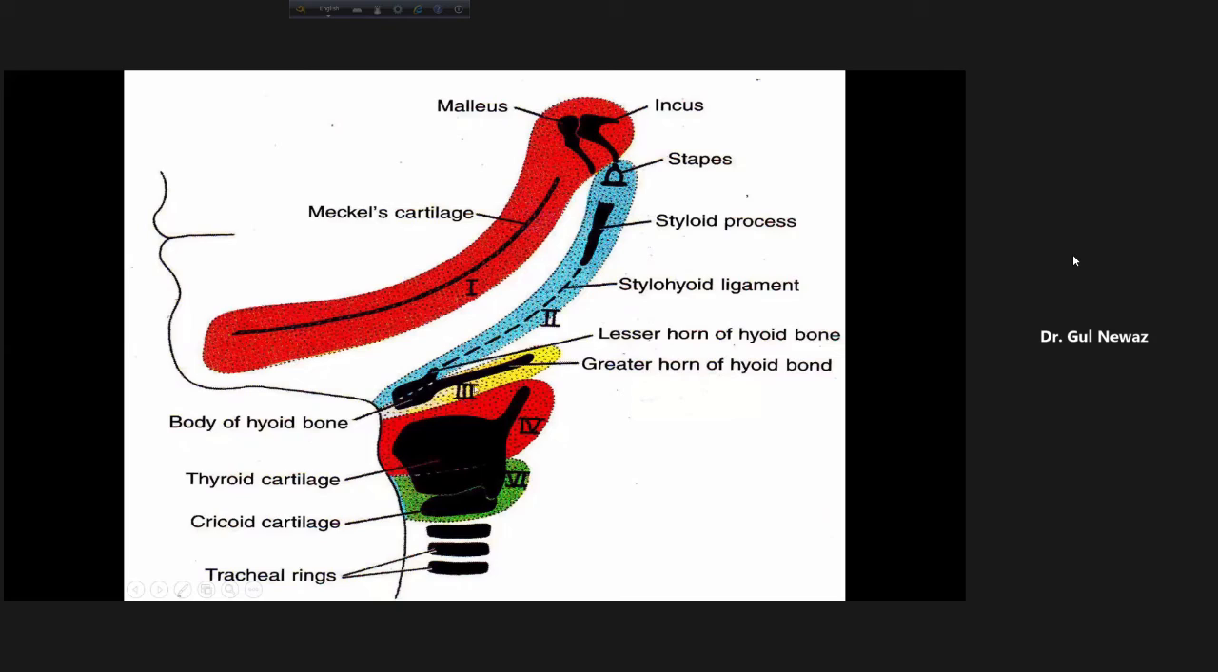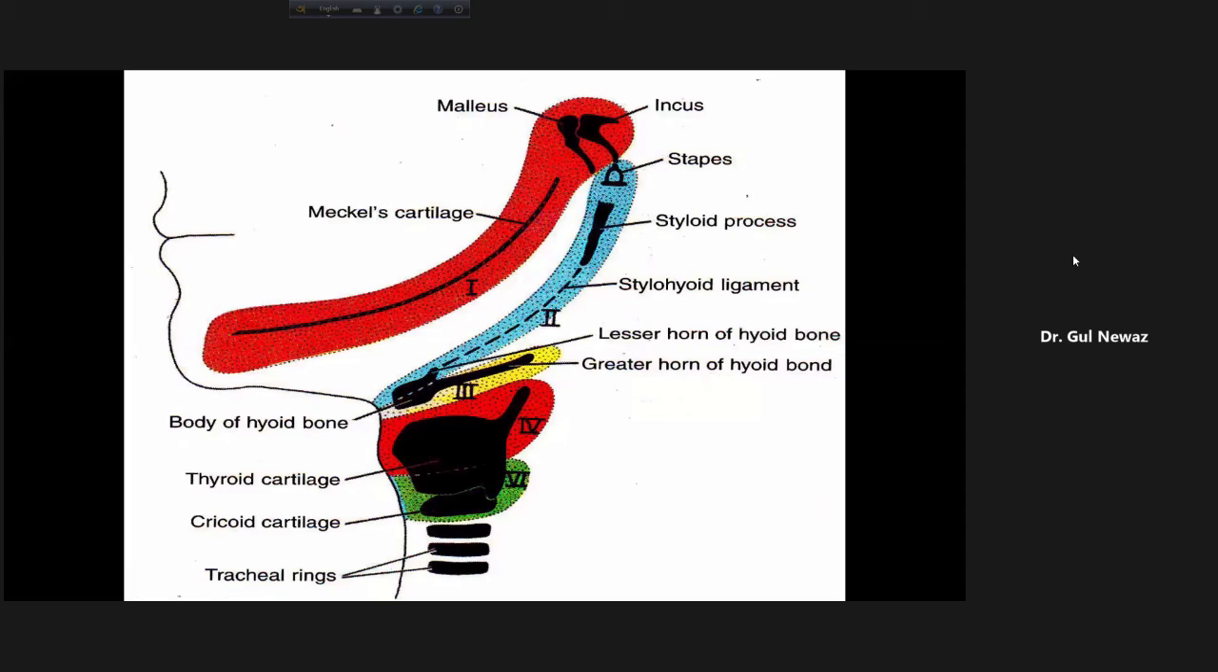The third arch gives rise to lower part of the body of the hyoid bone and the greater horn of the hyoid bone. And the cartilages of the fourth and sixth pharyngeal arch will give rise to the bones of the larynx except epiglottis. So this much you know.